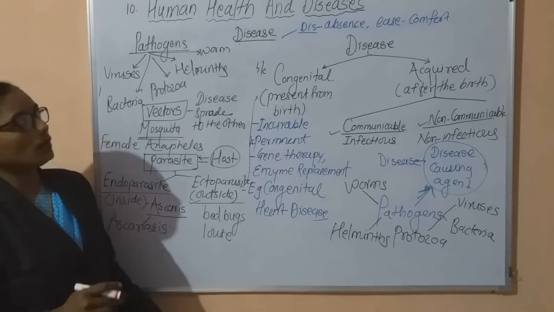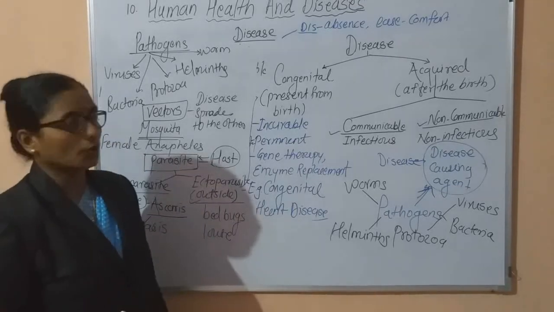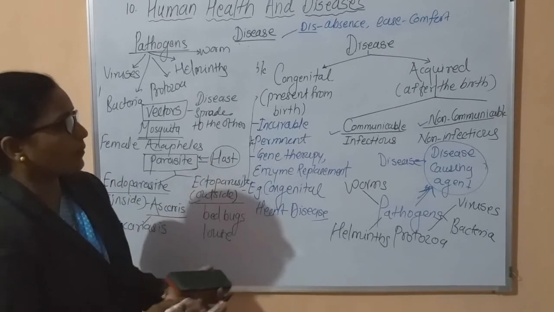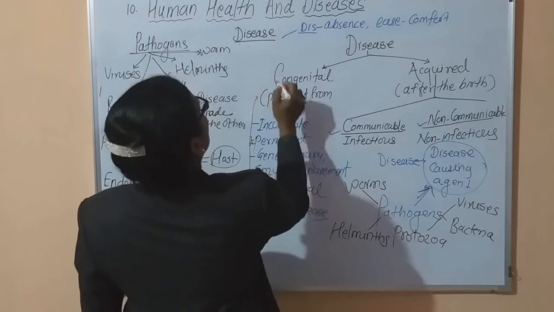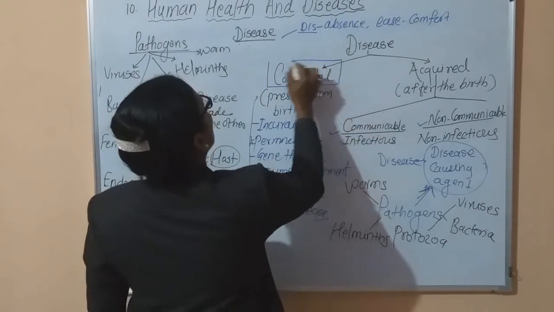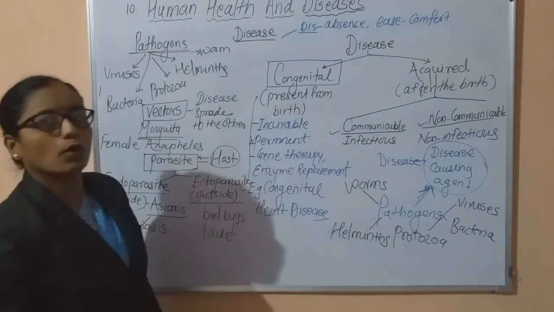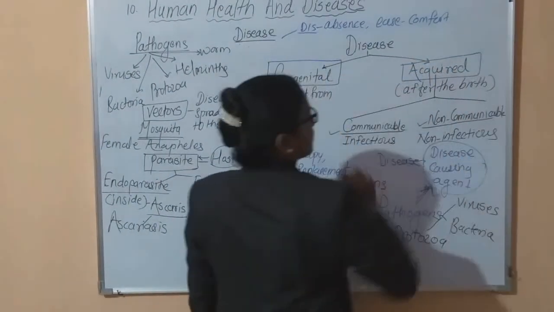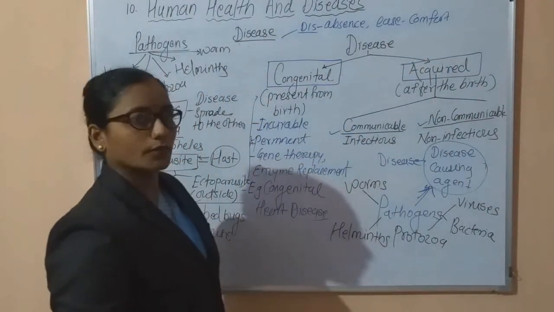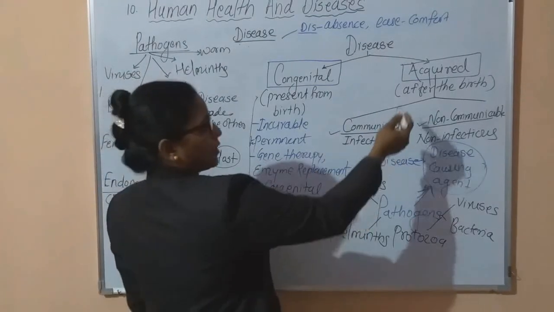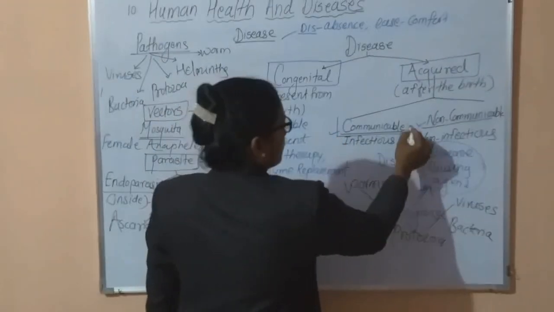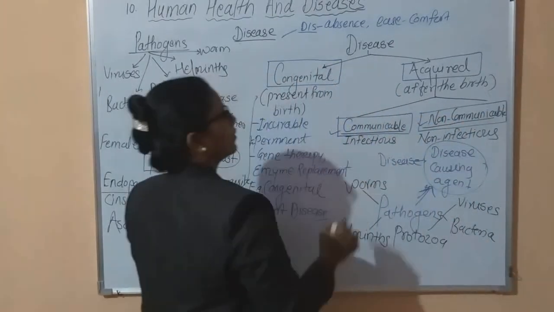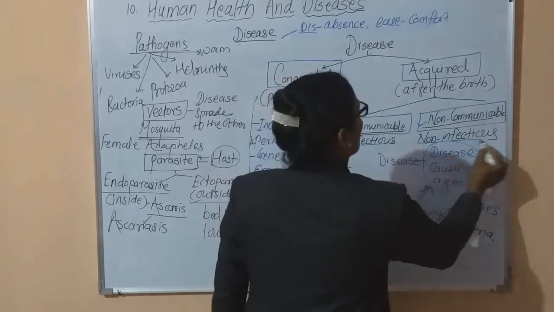Now in this way, in this chapter, you know the basic types of diseases. The first type is congenital, that is diseases present from birth. The second type is acquired diseases, that is diseases developed after birth. These acquired diseases are again divided into two types, communicable and non-communicable, also called infectious and non-infectious.